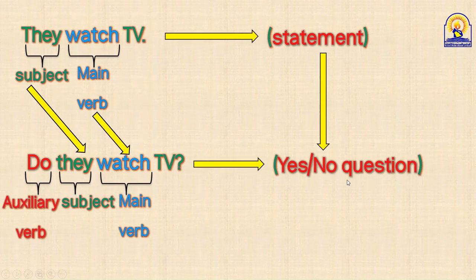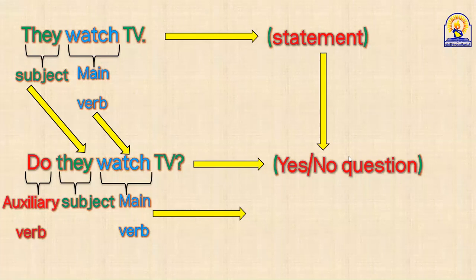And don't forget, be careful, guys, the main verb here: who can tell me what form is this verb? Gerund, past, full infinitive, bare infinitive, verb plus s, watch.